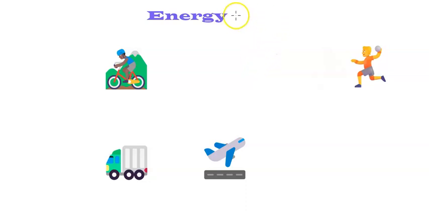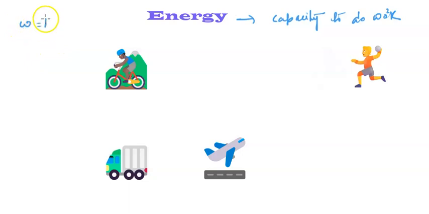Energy is nothing but a capability to do work. It is a capability or the capacity to do work. And we know that work is nothing but when we apply force and it produces displacement, maybe in the same direction or in any other direction, but it should not be 90 degrees. Okay, so that we call the work.